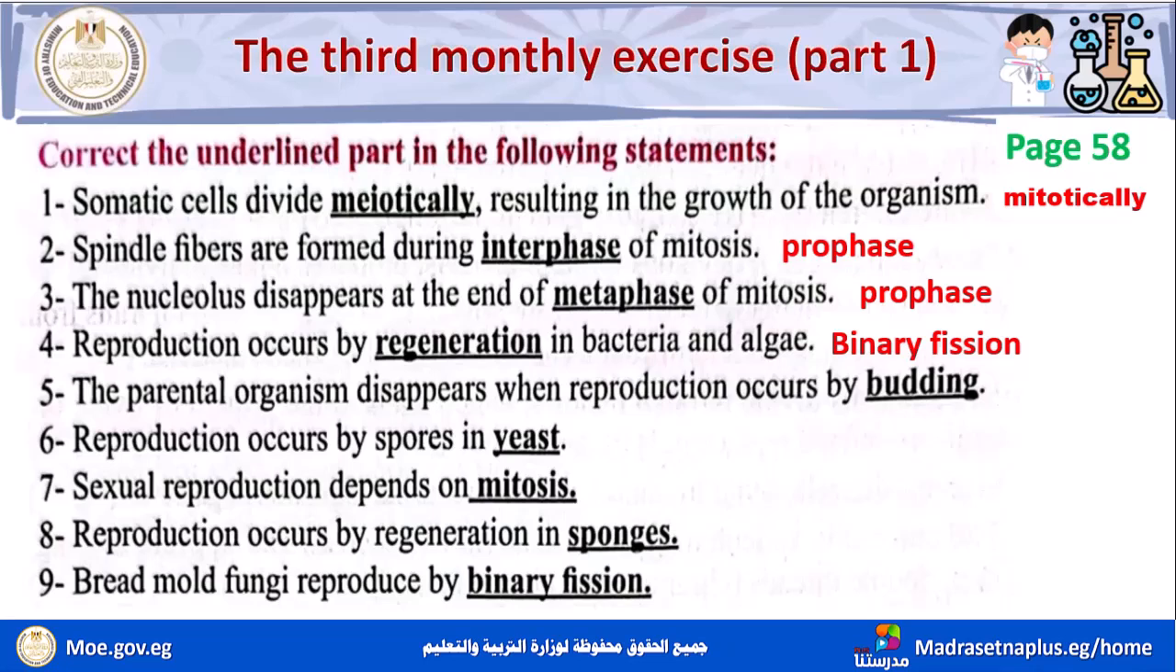Number 5, the parental organism disappears when reproduction occurs by budding. Parental organism بيحصل له disappear، ودي في عندي بس هنا في one type of reproduction، asexual reproduction occurs by binary fission like bacteria, amoeba. Okay. بيبقى parental organism disappears when reproduction occurs by binary fission.